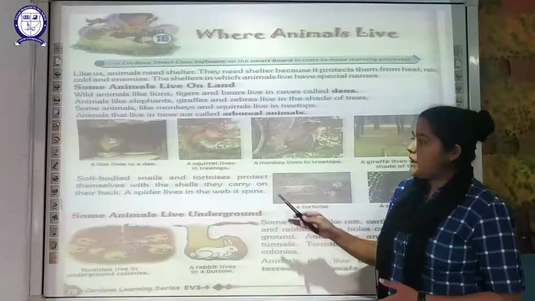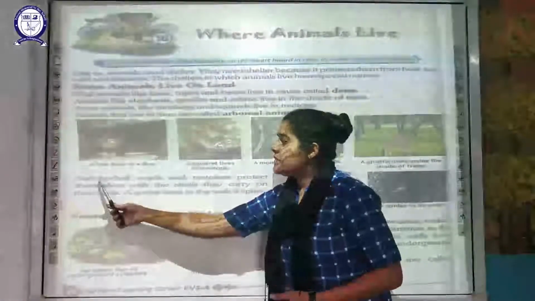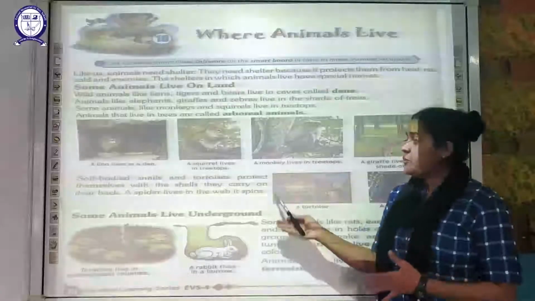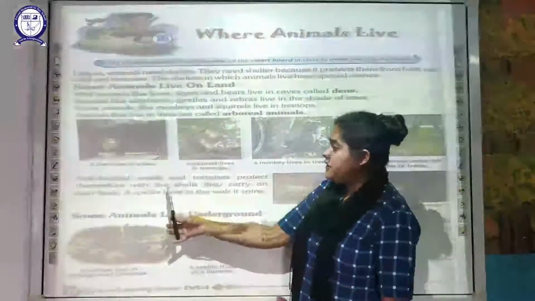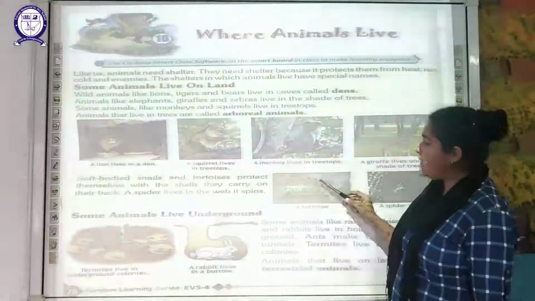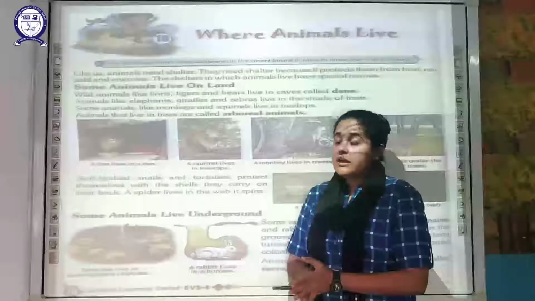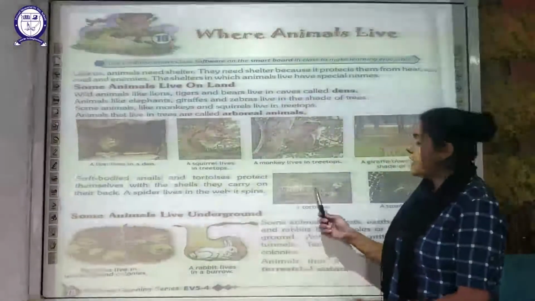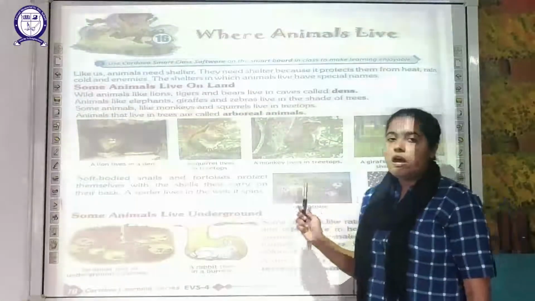Now moving on to the other animals, the next set of animals is the soft body snail or the tortoise. They generally protect themselves from the enemies. How do they protect themselves? With the shell they carry on their back. You might have seen a tortoise. It has a hard shell covering its body, and they protect themselves. Even the snail's body is very soft, but they can protect themselves from the enemies by hiding in the hard shell.